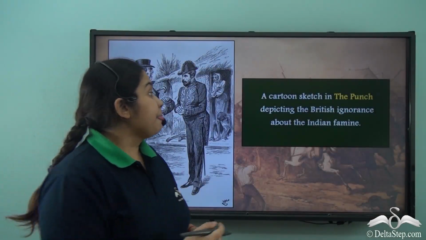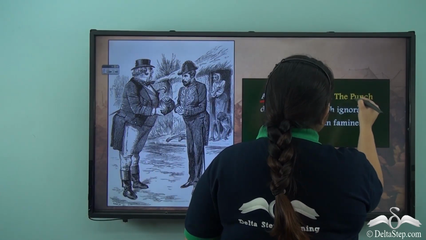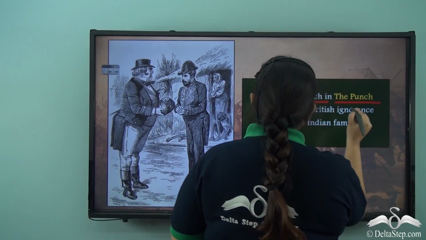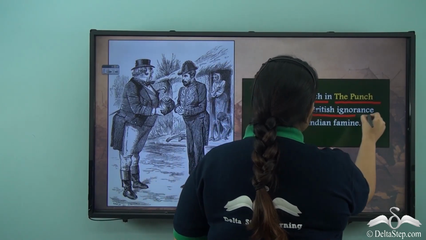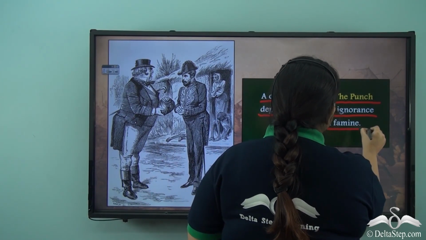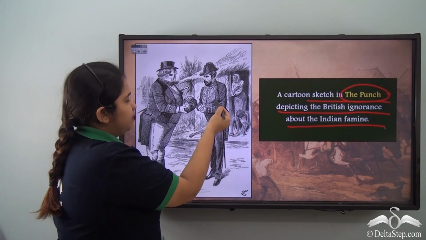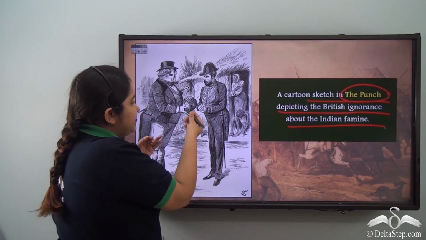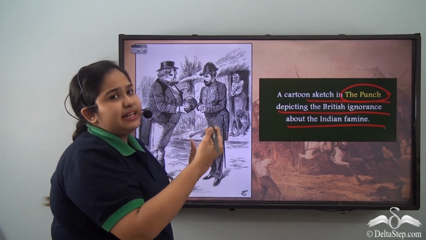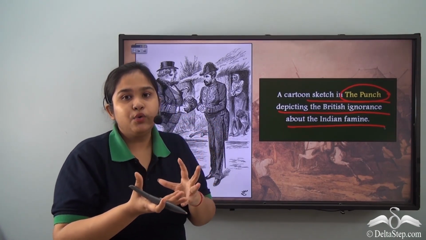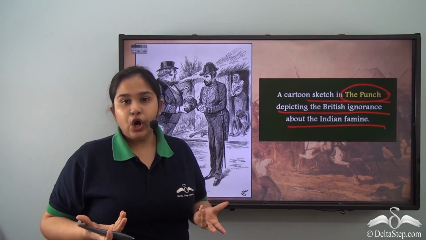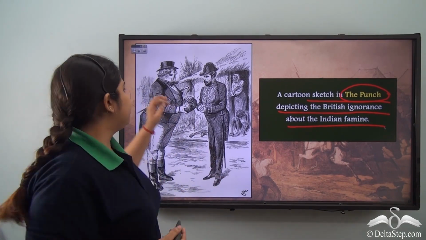So we see how a cartoon sketch that was published in the Punch magazine is depicting the British ignorance about the Indian famine. You can see here that people are dying, people look like skeletons, but here the Britishers are handing over the nominal amount of relief, which did not make sense at that point of time.